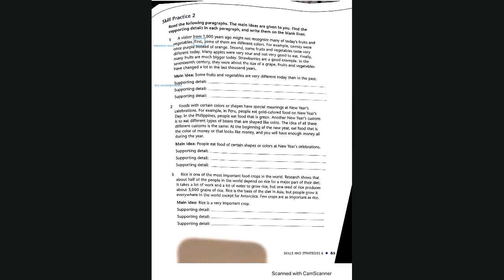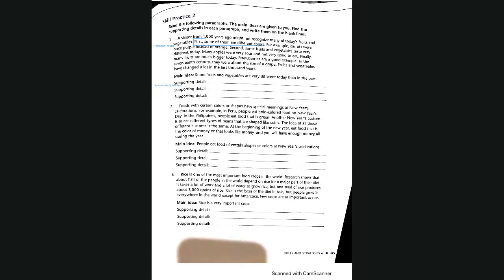There are two. Okay, so from this sentence, the most important words that we want to write are different colors. So some fruits and vegetables today are very different than in the past. Our first supporting detail is that they have different colors. Okay.